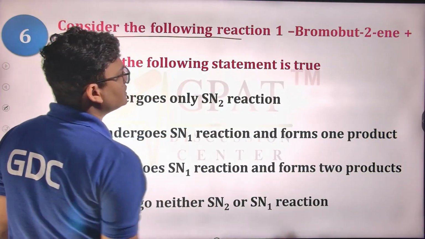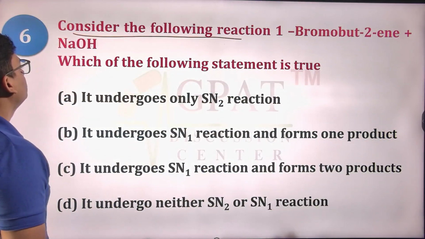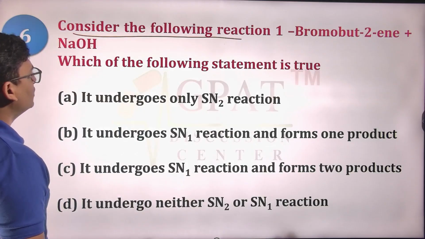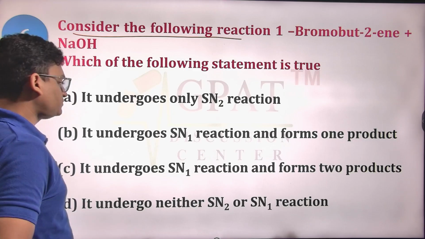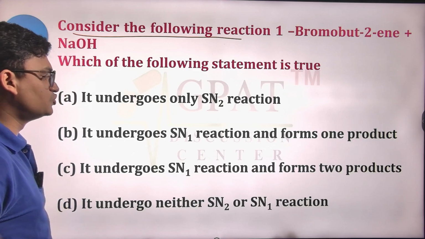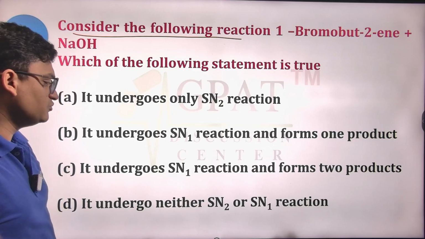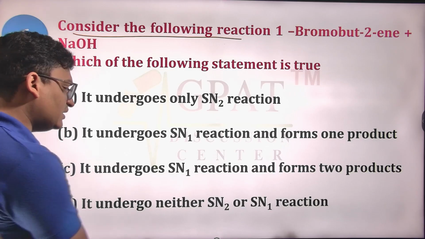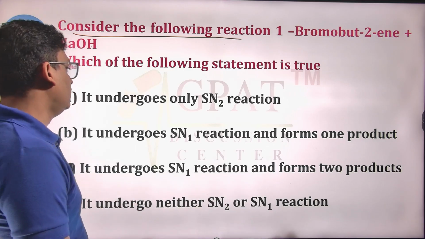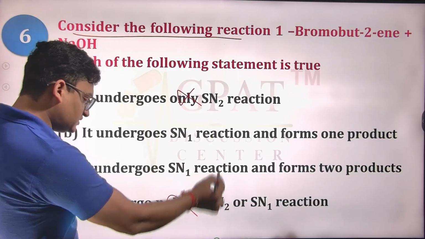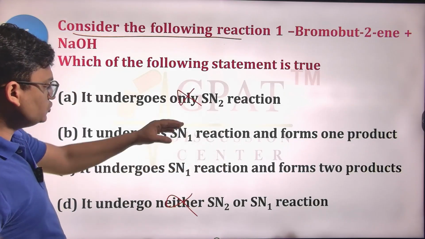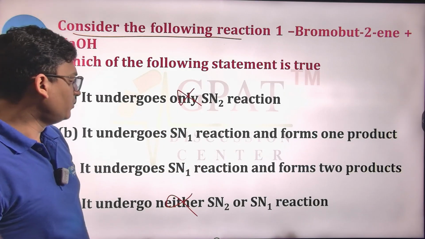Consider the following reaction. We have 1-bromo-butene reacting with NaOH. Which of the following statements is true? It undergoes only SN2 reaction. It undergoes SN1 and forms one product. It undergoes SN1 reaction and forms 2 products. It undergoes neither SN2 nor SN1. Okay, so this makes the statement wrong, and this makes the statement wrong. Now only these can be the probable answers.